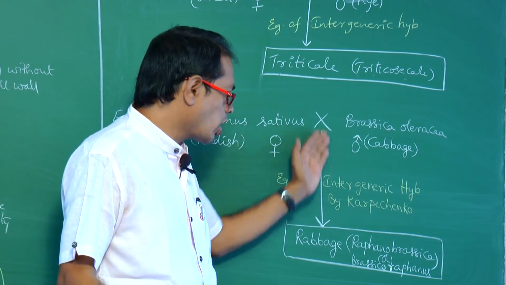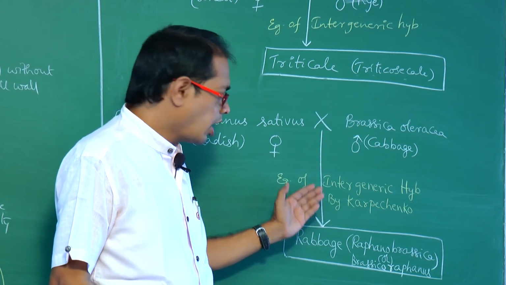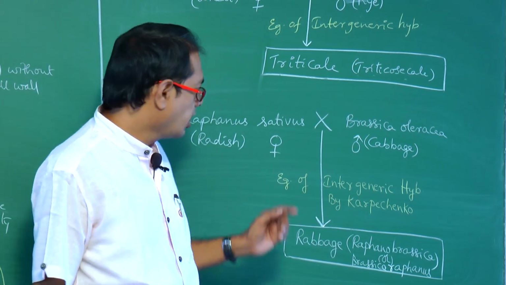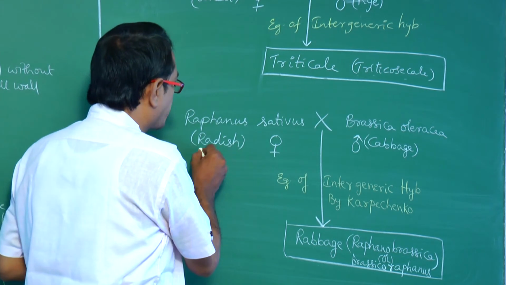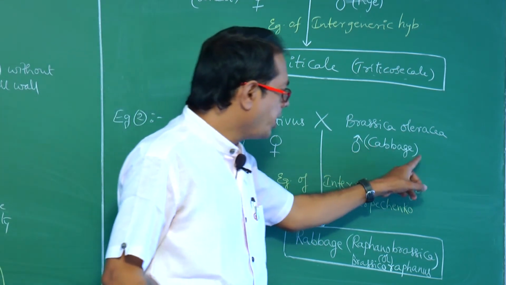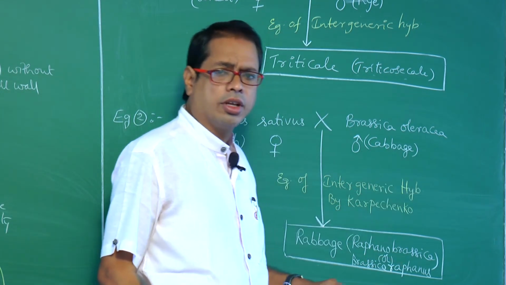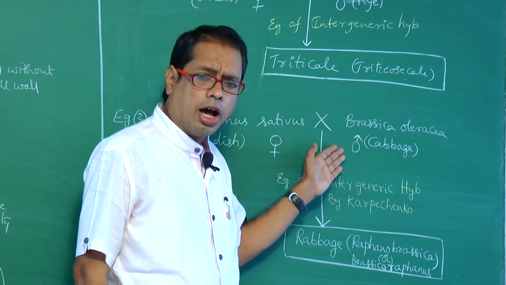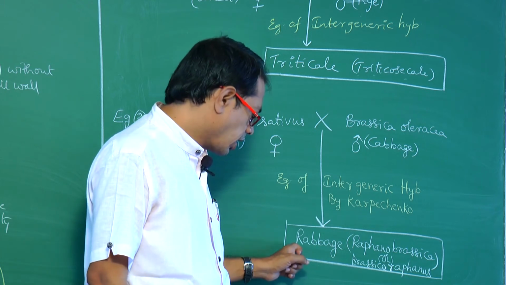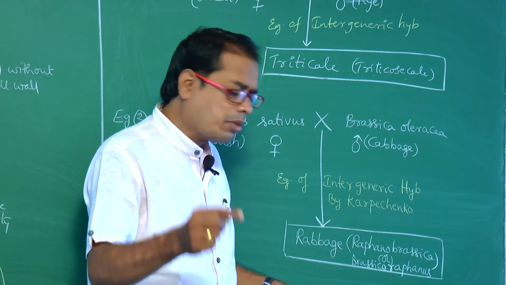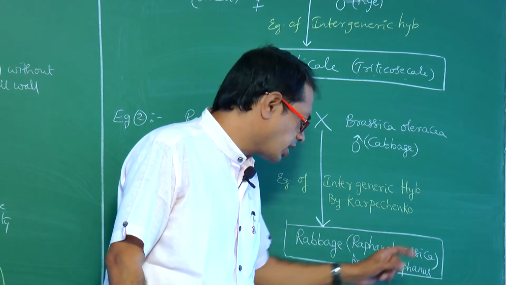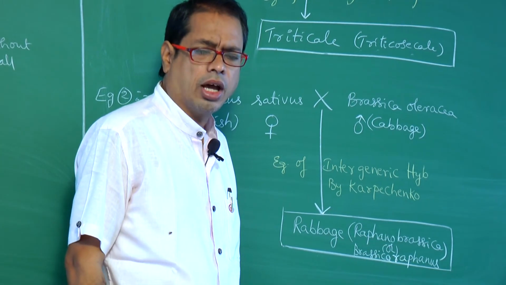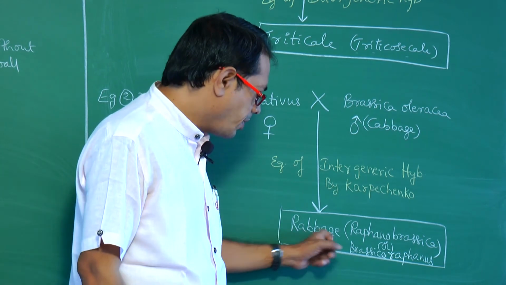These two plants are crossed with each other and the obtained hybrid is called rabbage. Radish is crossed with cabbage, obtained hybrid called rabbage. Scientific name is Raphanobrassica or Brassicoraphanus.